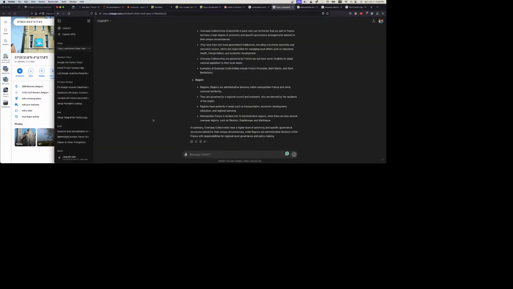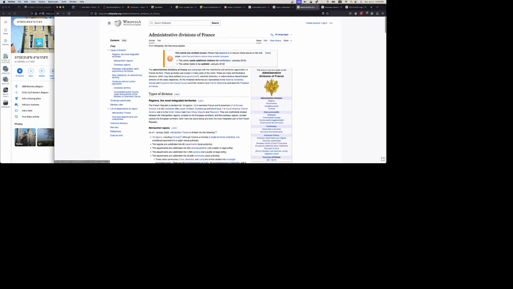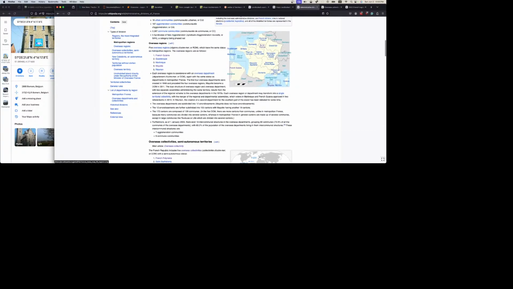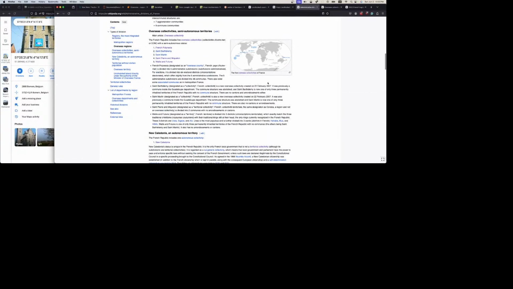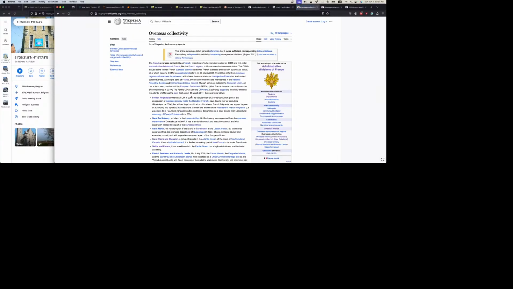And yeah, it is correct here. Overseas collectivities do have a higher level of autonomy and specific governance structures. Correct. But regions and collectivities are different in general. The most integrated overseas collectivities have more autonomy.